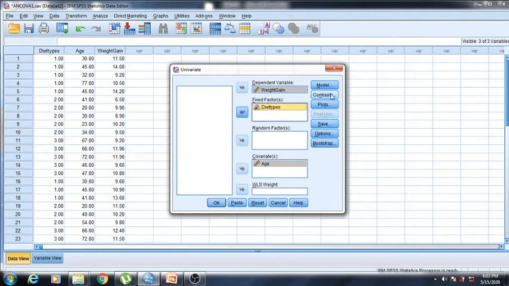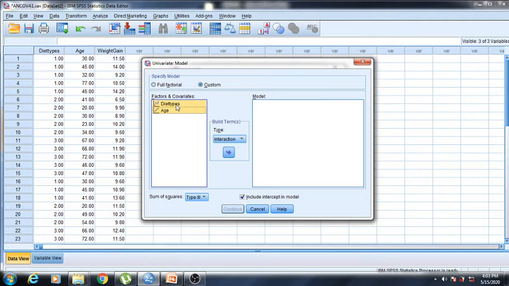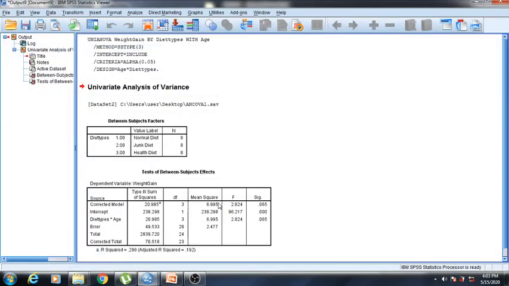Okay, then we will go to Model. We'll not use the full factorial, we'll choose Custom. In Custom we'll select these two, diet types and age, and we'll find out the interaction effect of these two. Continue, and then OK. Now you can see the interaction effect of diet type, the factor variable, and the covariate. Their significance value is greater than 0.05.